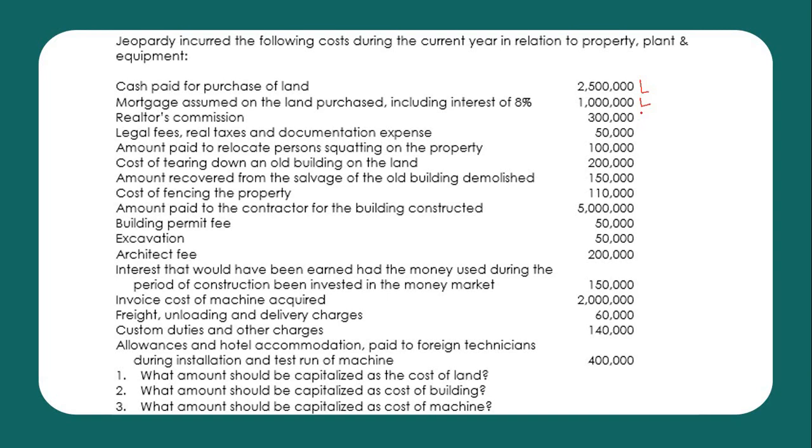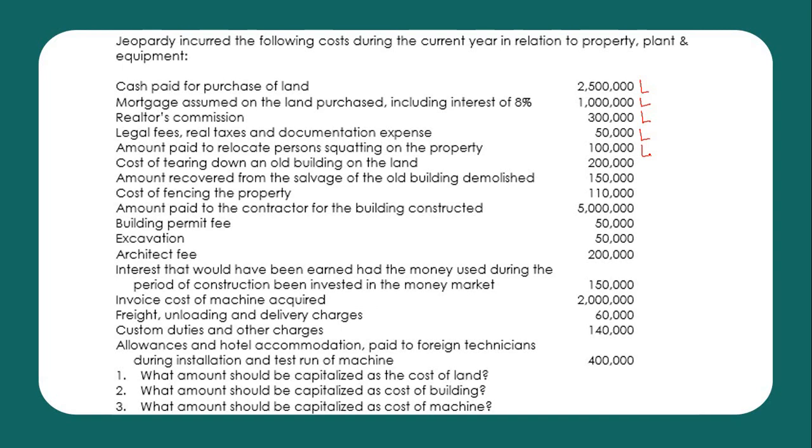Realtor's commission, land pa rin. Legal fees, land pa din. Amount paid to relocate person squatting on the property. Okay, that is part of the land. Okay, land ba yon? Of course, that is land. Cost to relocate or cost of relocation, that is part of the land.